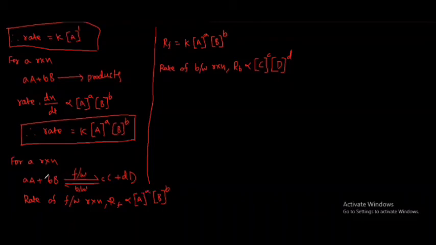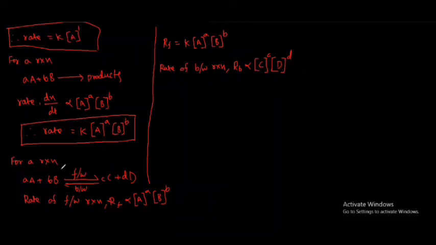This a comes from the stoichiometric coefficient of A in the balanced chemical equation. These a and b are considered as the powers of the concentrations of the reactants.